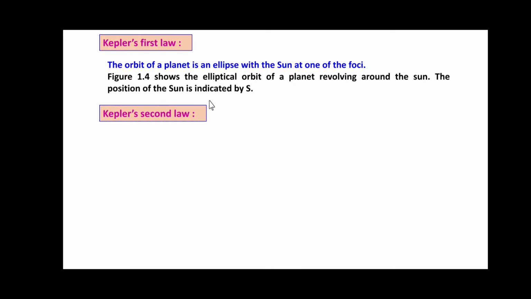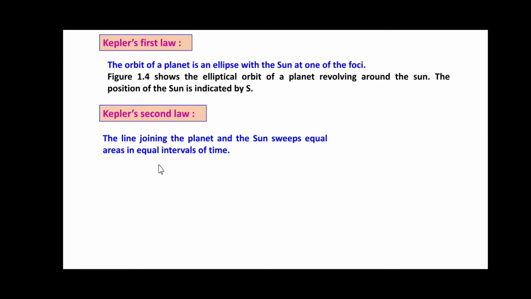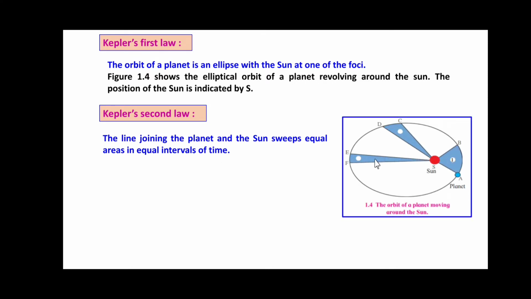The position of the sun is indicated by S. Now, Kepler's second law: The line joining the planet and the sun sweeps equal areas in equal intervals of time.